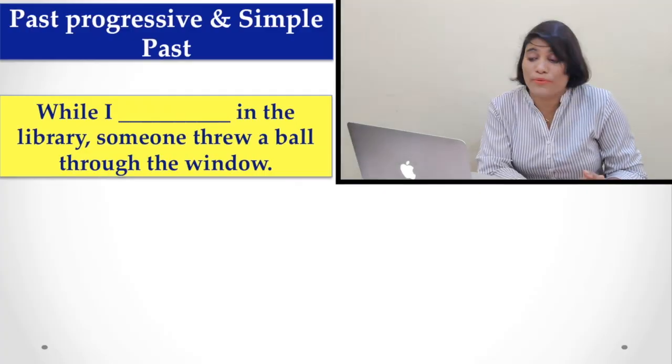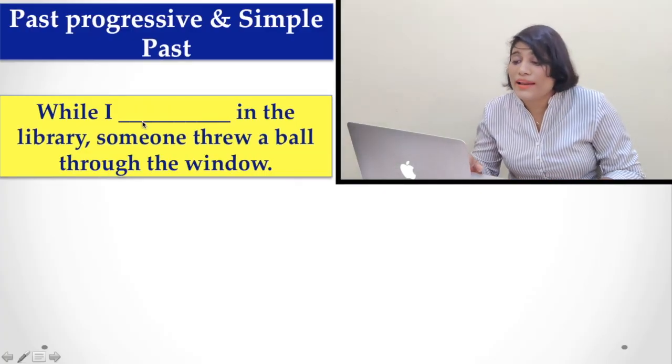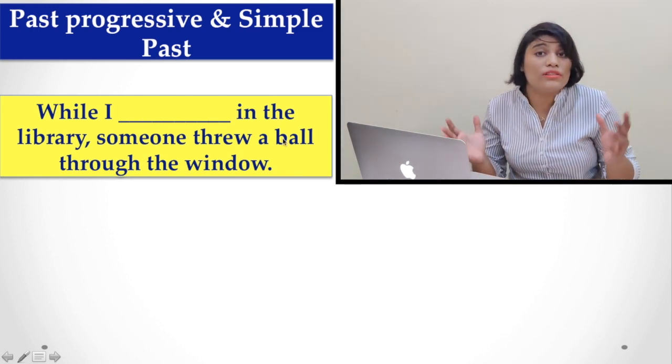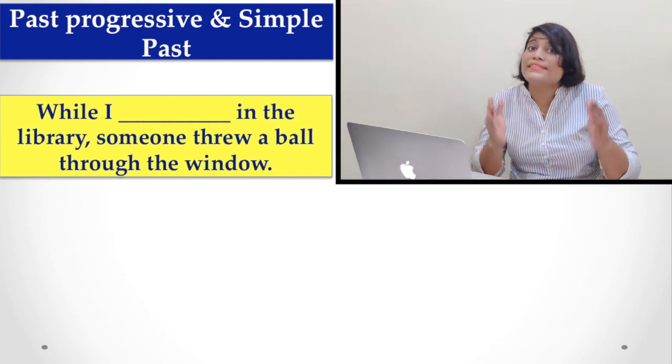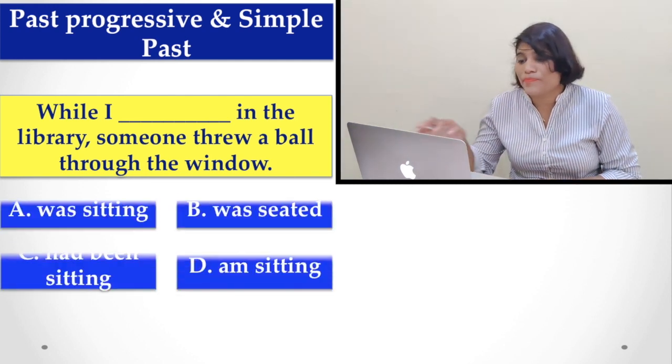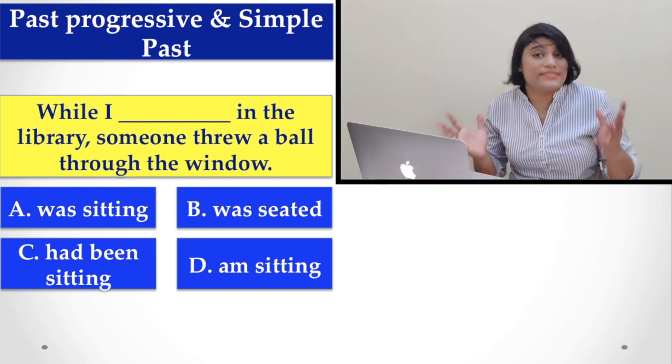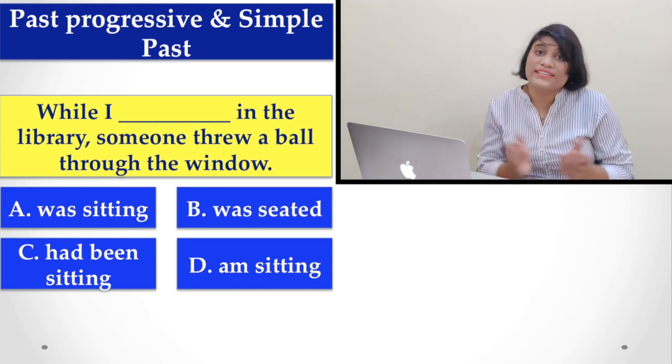Let's try something different today. So, today's lesson is about something new. Here is a question for you. While I was in the library, someone threw a ball through the window. And the options are: was sitting, was seated, had been sitting, and am sitting.